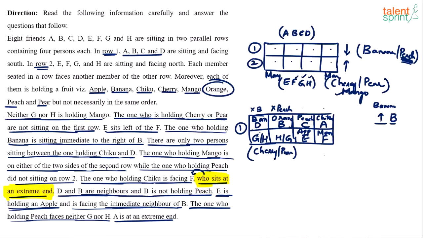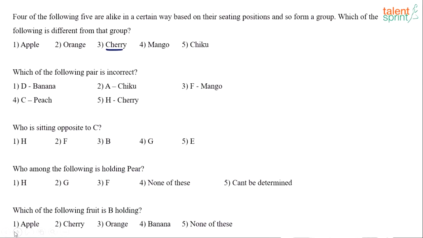The other way of classifying could be, maybe 4 fruits are the extreme fruits, like banana, chiku, mango and cherry. But banana is not given in this, so that classification also doesn't help. Sometimes they give you all the 4 middle fruits, orange, peach, apple and something, but that also doesn't help. So I think cherry looks appropriate based on the logic that you are giving, right? Cherry's exact position is not known.